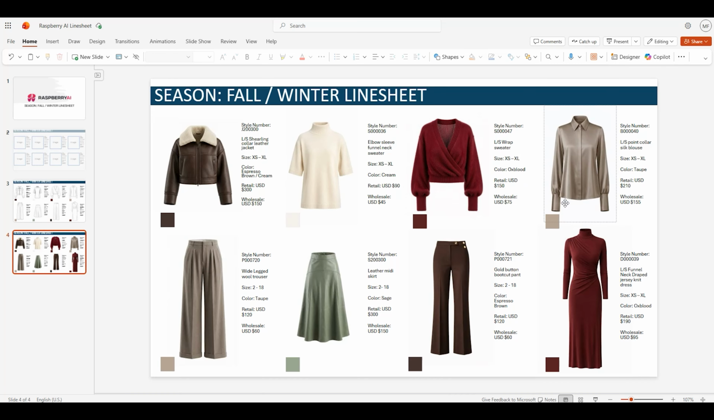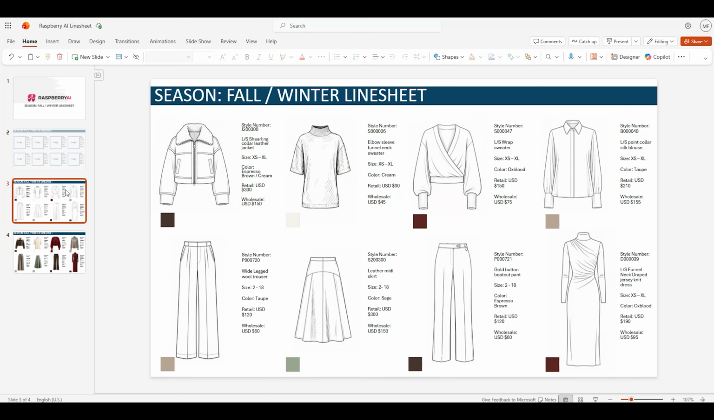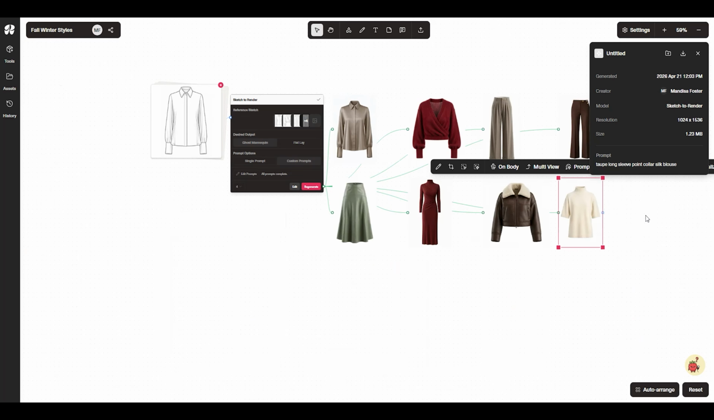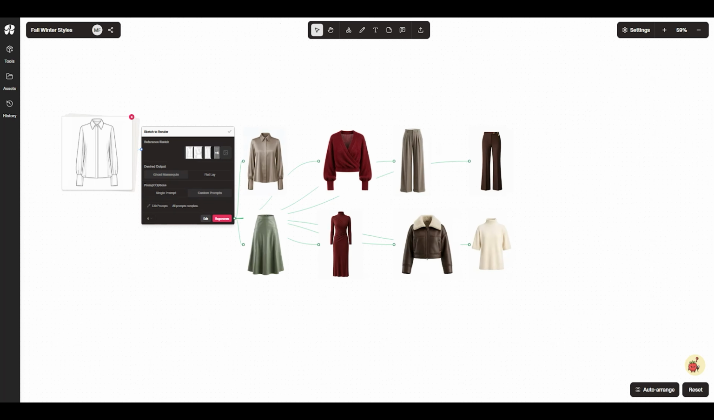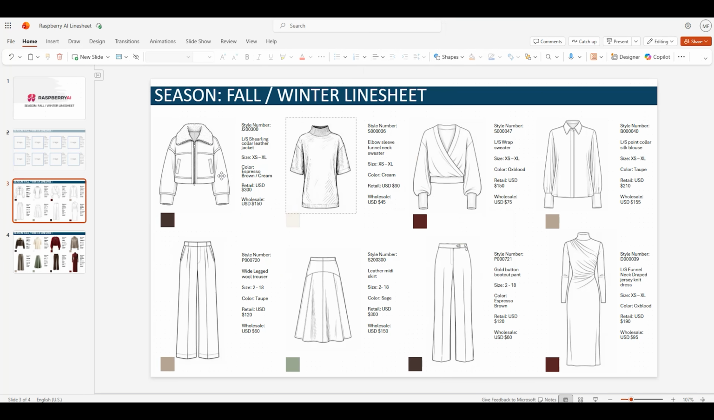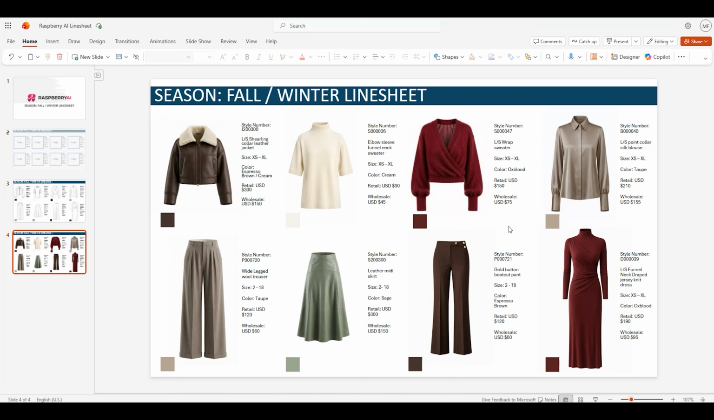Let's take a look at what we did here. We started with 8 black and white 2D sketches, used that same line sheet information to render photoreal styles in Raspberry AI, and then exported those assets directly into OneDrive to build a PowerPoint line sheet. Now we have a clean photoreal PowerPoint line sheet ready to review with stakeholders, all created in Raspberry AI.